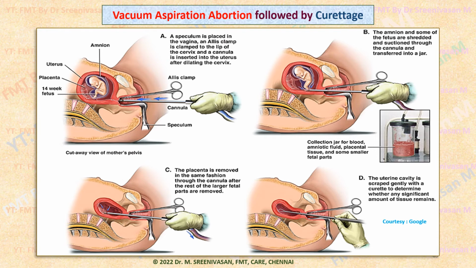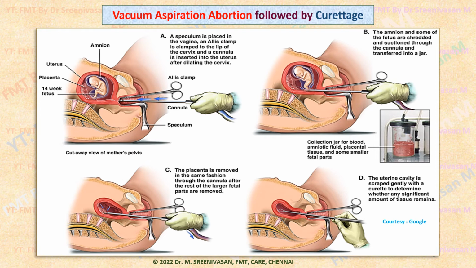Similar to the vacuum cleaner we use in the house, similar to that vacuum suction pump, a vacuum is created inside the uterus. Because of that vacuum, the contents of the uterus, the embryo and fetal products, are removed and collected inside the collection jar. It is suctioned out.